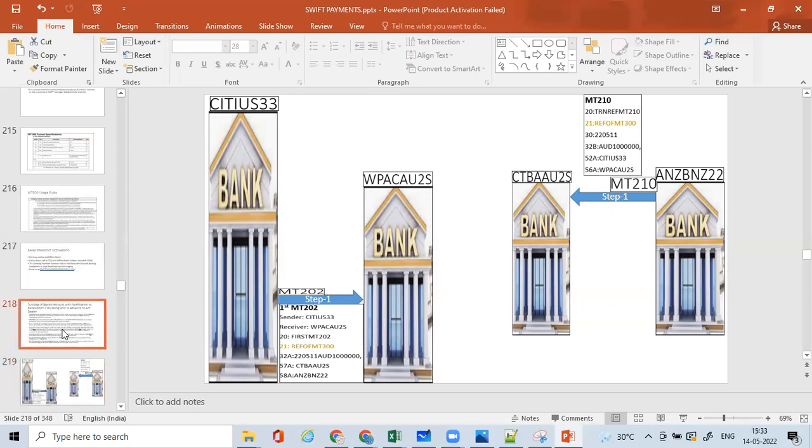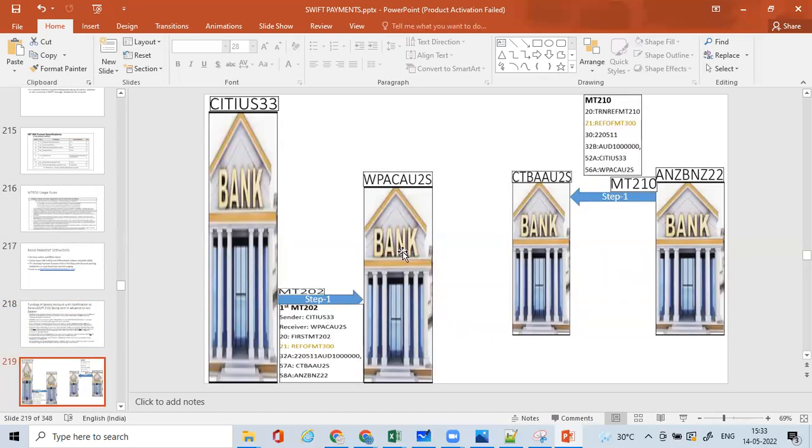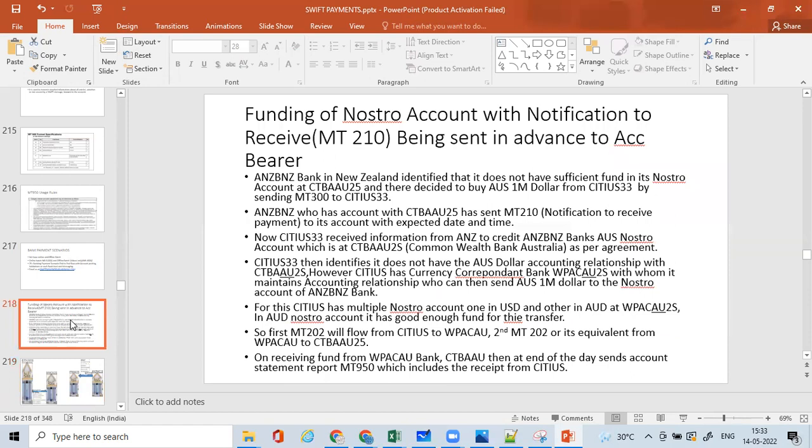What it decides is to send the fund to Westpac, and then Westpac will facilitate the payment transfer into the Nostro account of ANZ Bank. So first MT202 will flow from City US to Westpac Australia, and then a second MT202 or its equivalent from Westpac to City BAU, that means Commonwealth Bank of Australia.